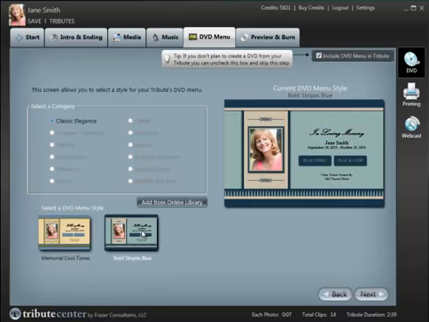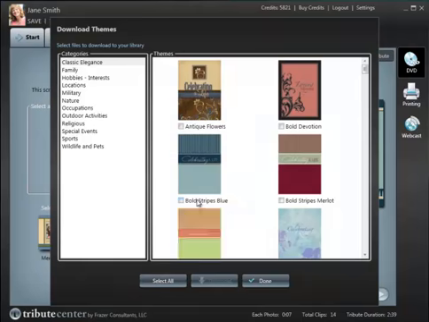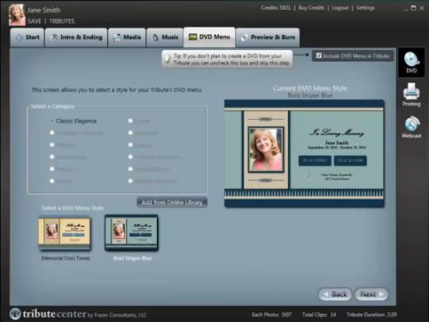From this screen, you'll choose what DVD menu you'd like. What you can do from this screen is add from online library. We actually have over 450 DVD menus for you to choose from. What you'll notice is that on the DVD menu, we have two buttons that are pre-programmed onto the menu. One says Play Video, and the other one says Play and Loop. Play Video is most commonly used when you're at a church service and you only want to play the video one time and then it will stop.